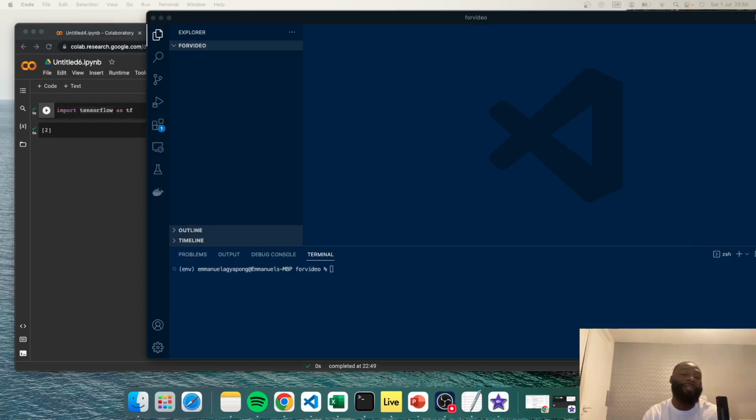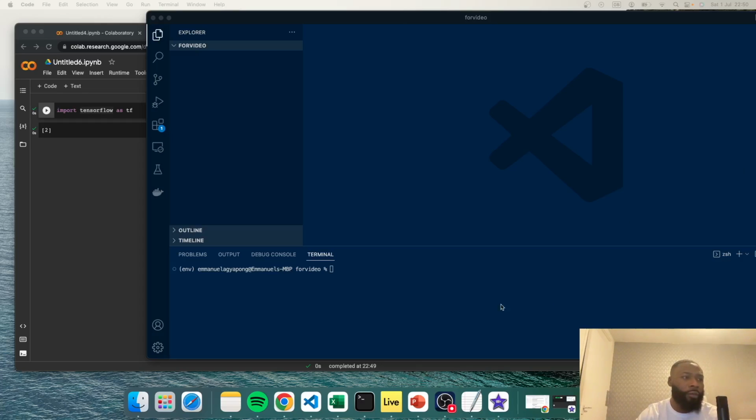The reason why I think we should use Visual Studio Code mainly is because I'm a cloud engineer. If you're interested in DevOps, cloud engineering, all those kinds of disciplines, then I think it's great that you use this opportunity to also practice some of the commands that you may use on a day-to-day basis.